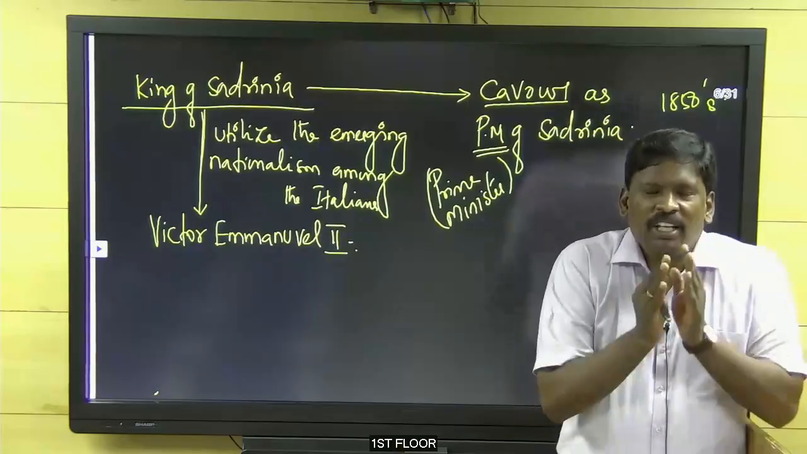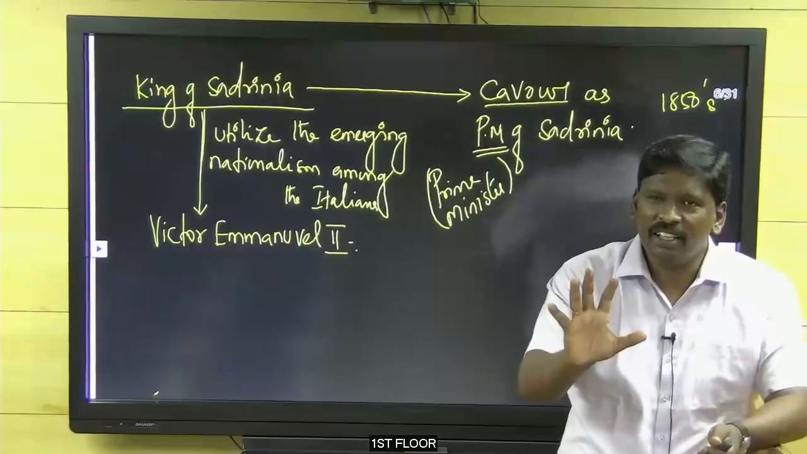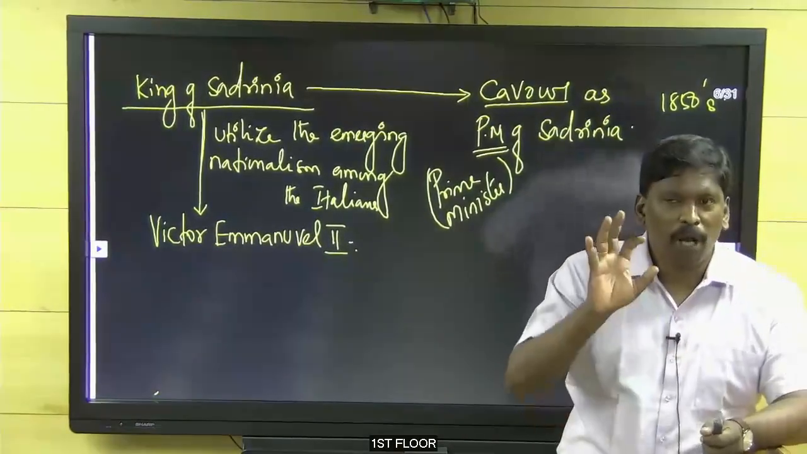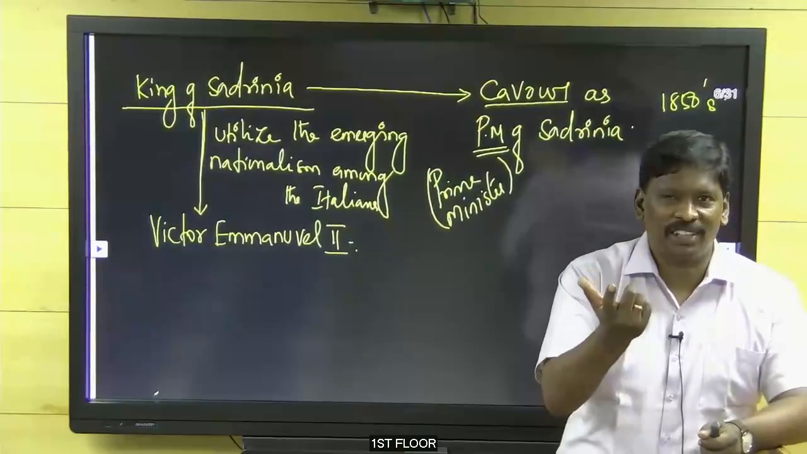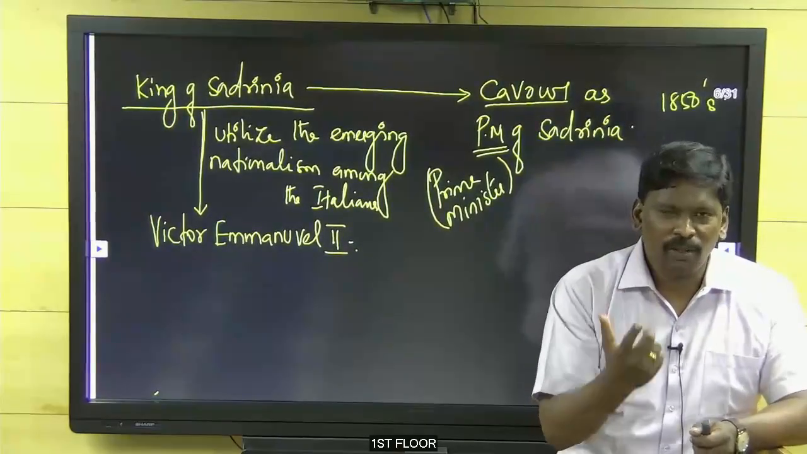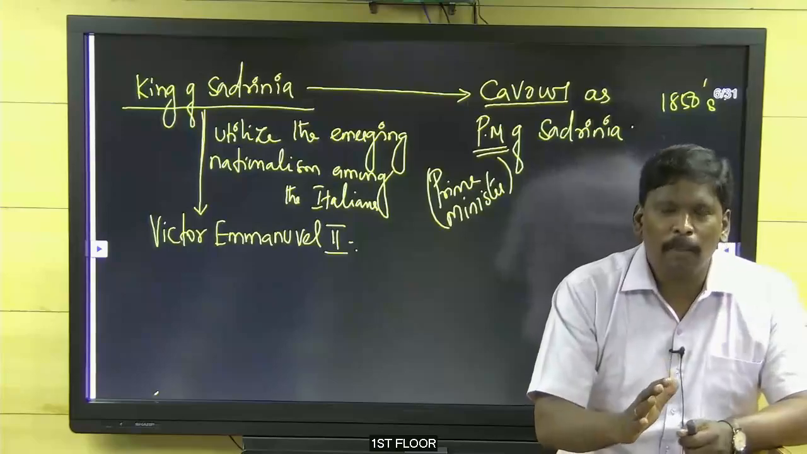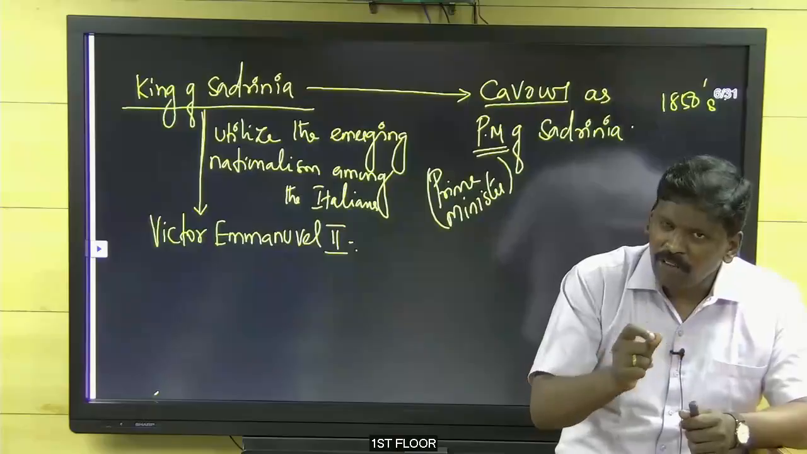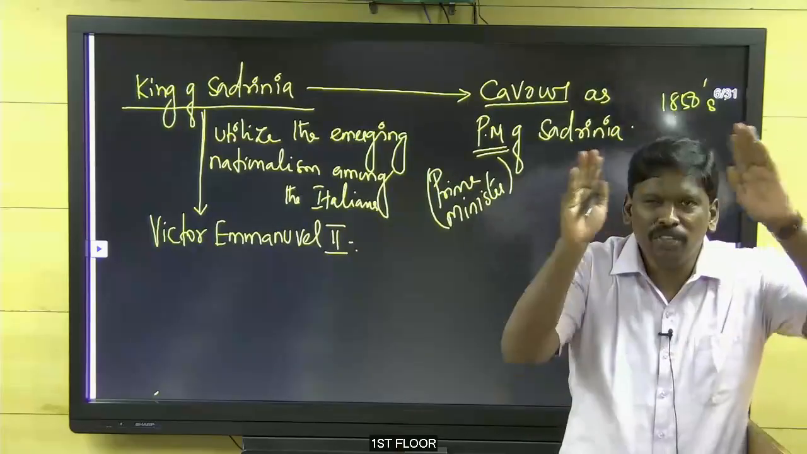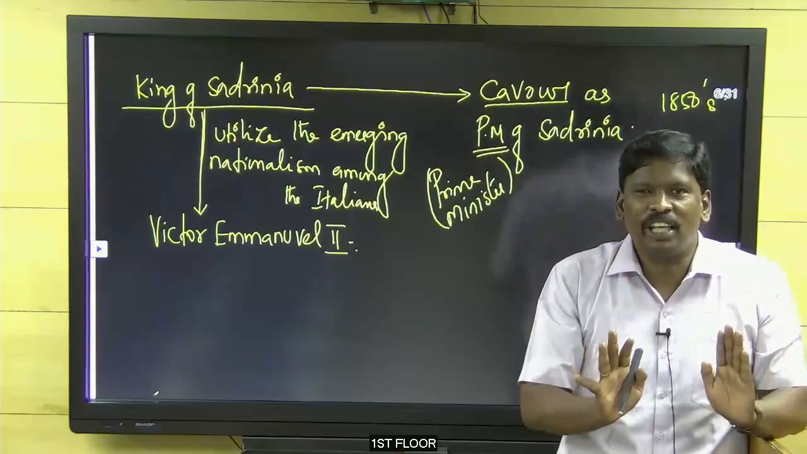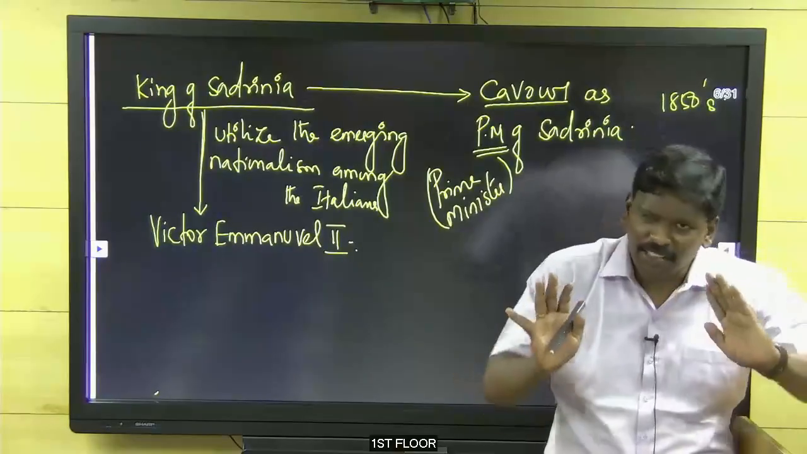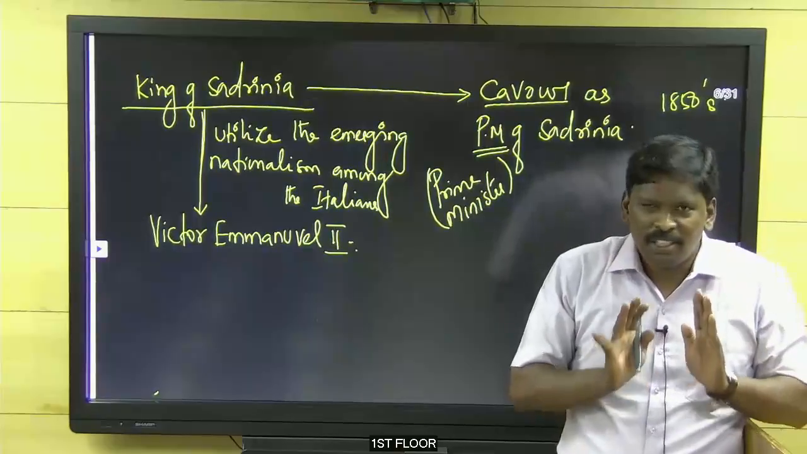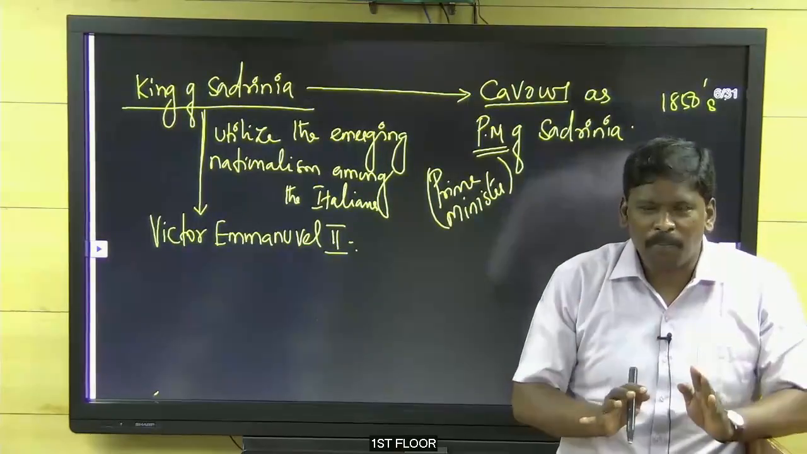Cavour saw the situation. He told King Victor Emmanuel, we need to be very, very calm. When opportunity comes, we have to use that. So until opportunity comes, we must be very calm. When the opportunity comes, we have to use it and unify the states. He told the king. King Victor Emmanuel accepted that, and he simply waited for the opportunity to come.